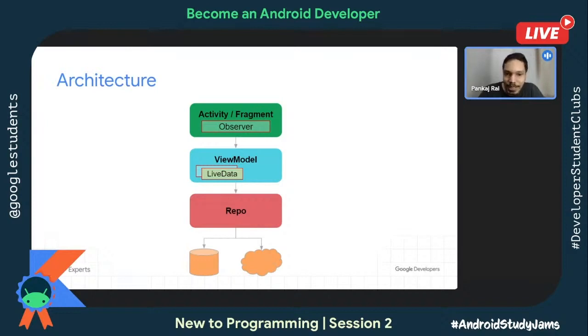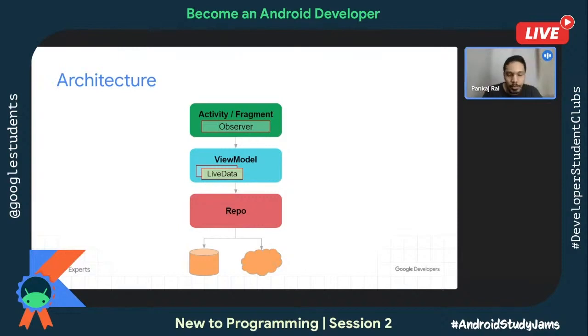So what LiveData does is that you did a network call, and before getting the result, you move to the next screen. Now LiveData will keep that information in memory. And once you go back to that particular screen, it will show the result back to the user. So that way, it keeps the stuff in memory. If the screen is visible to the user, it just populates it on the UI. Otherwise, it keeps those things to itself.